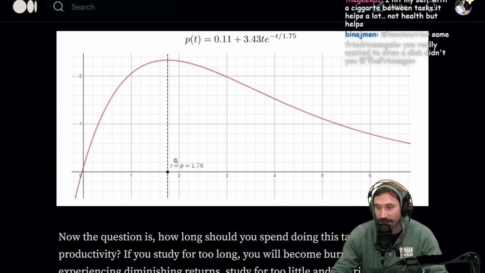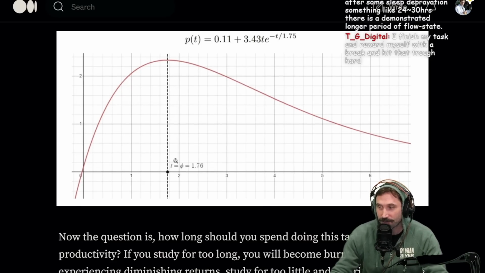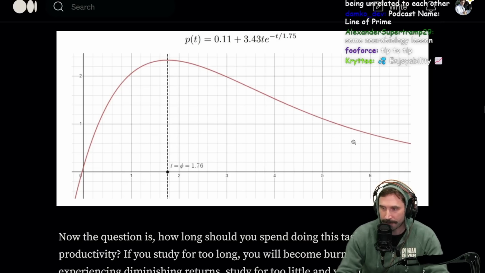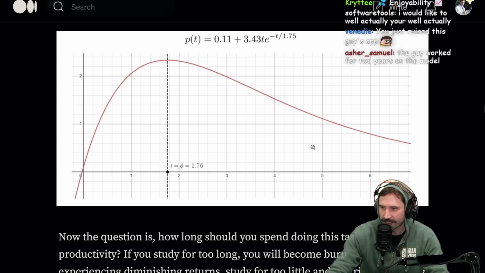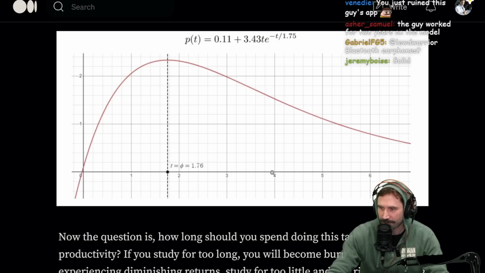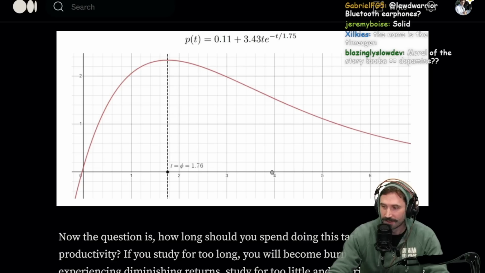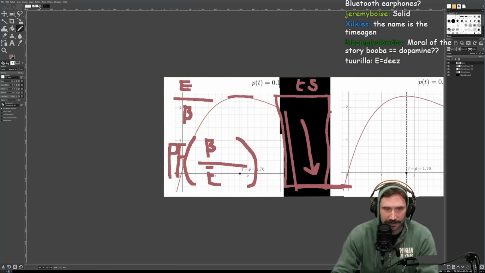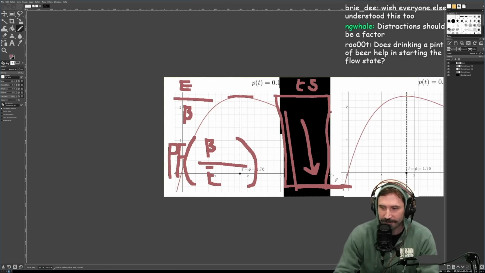As a man who's very productive, one of the secrets is that you have to go far enough into it. After some sleep deprivation, something like 24 to 36 hours, there is a demonstrated longer period of flow state. Really? That sounds awful. Moral of the story, booba equals dopamine? Absolutely. Moral of the story is booba, dopamine, but cleavage, trough of despair.